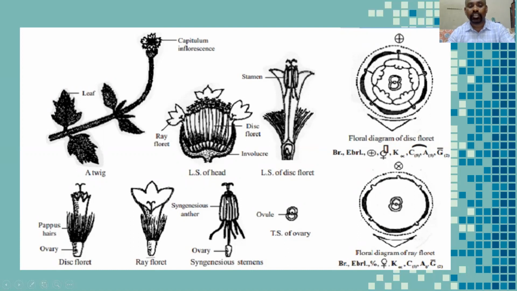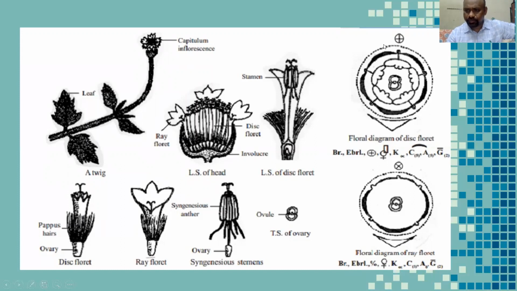Their stamens are, these are male reproductive organs and female reproductive organs. So it is ovary. It is syngenesious, anther. Ovules are two. So these are floral diagram. It is floral formula. So once we observe the floral diagram, it is a disc floret.